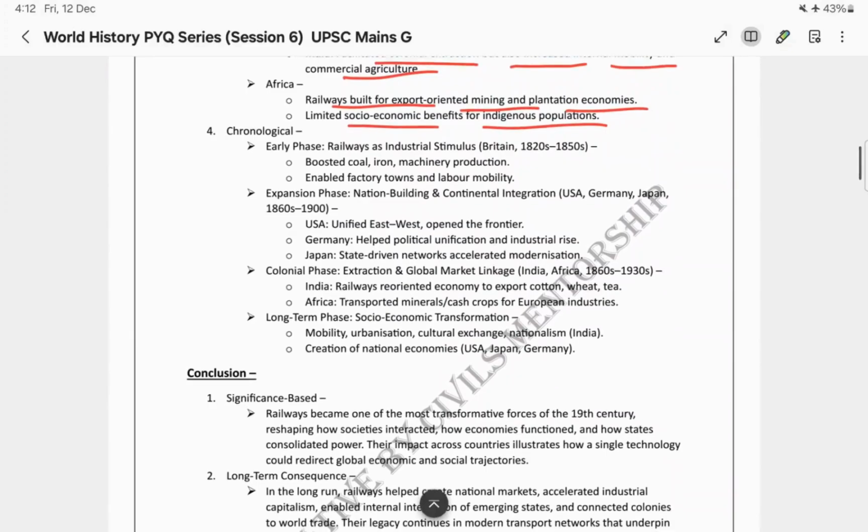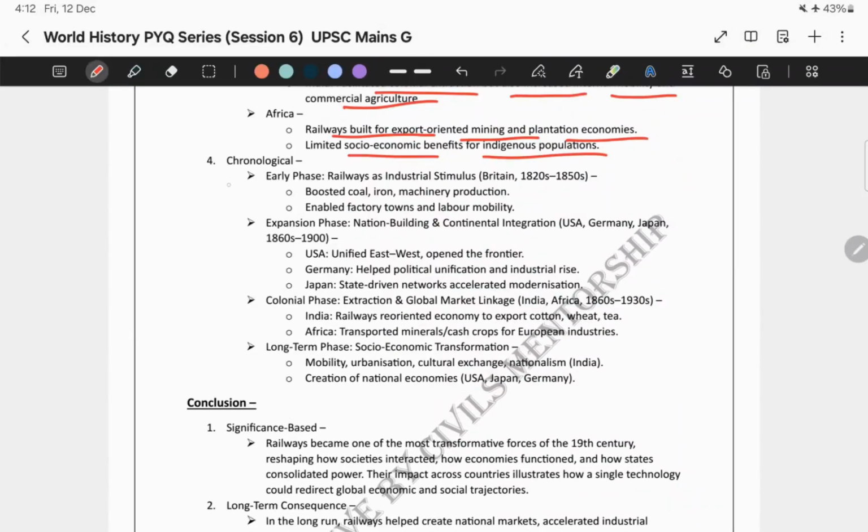Now, the last and final approach is the chronological approach. So, this is also one way how you can write your answer. Like chronologically, you are writing. So, first is the early phase. Now, railways as industrial stimulus. So, initially it acts as a stimulus. Like in Britain, 1820s to 1850s. What exactly happened? Now, it boosted coal, iron, and machinery production. It enabled factory towns and labor mobility.